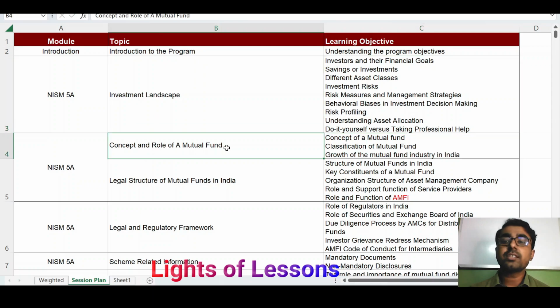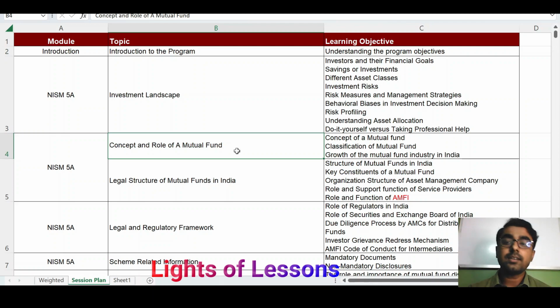The next chapter is the concept and role of the mutual fund. In this chapter you will learn what a mutual fund actually is, how a mutual fund works, and the different classifications of mutual funds, meaning the different types of mutual funds, like equity type, debt type, and hybrid funds. You will learn about all the mutual funds in this chapter.